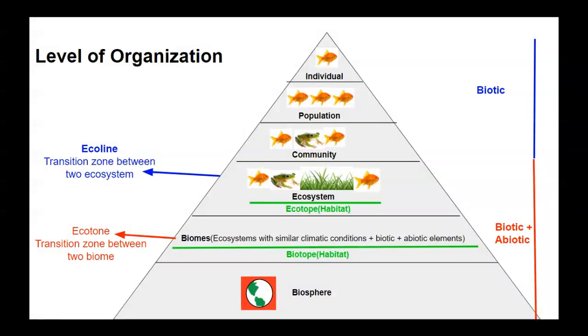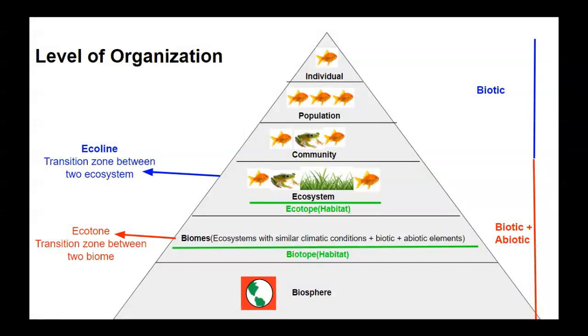So ecosystem is community plus the abiotic elements of the community in which it is living. So it is biotic plus abiotic elements.